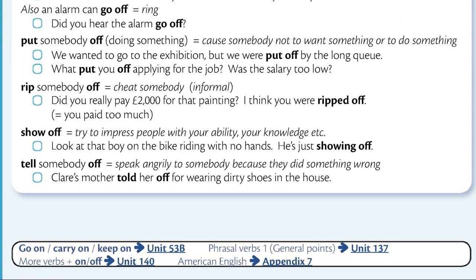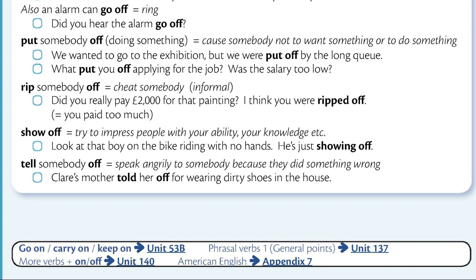Rip somebody off means cheat somebody, informal. Did you really pay £2,000 for that painting? I think you were ripped off. Means you paid too much.